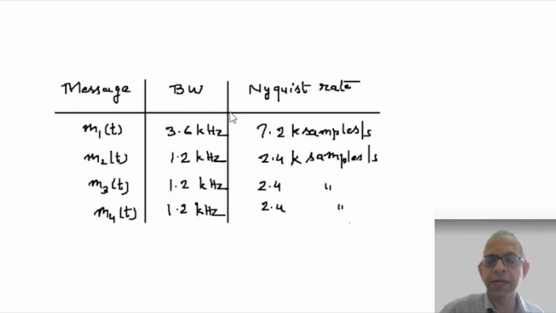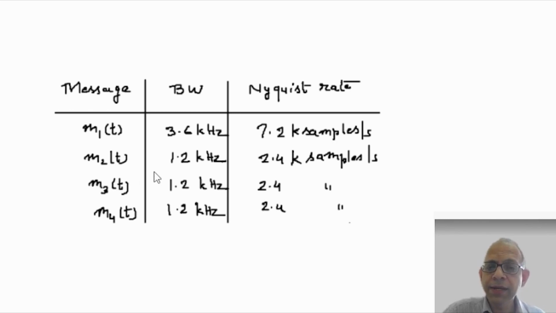The Nyquist rate is double the maximum frequency, and therefore for M1(t) the Nyquist rate is 7.2 kilosamples per second, that is 7,200 samples per second. Similarly for M2, M3, and M4, it is 2,400 samples per second each.